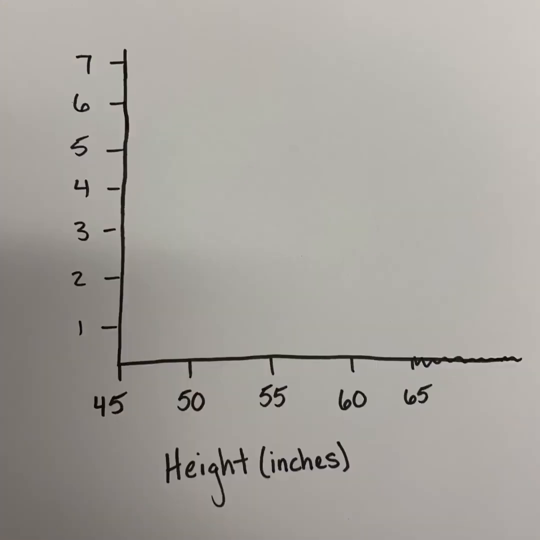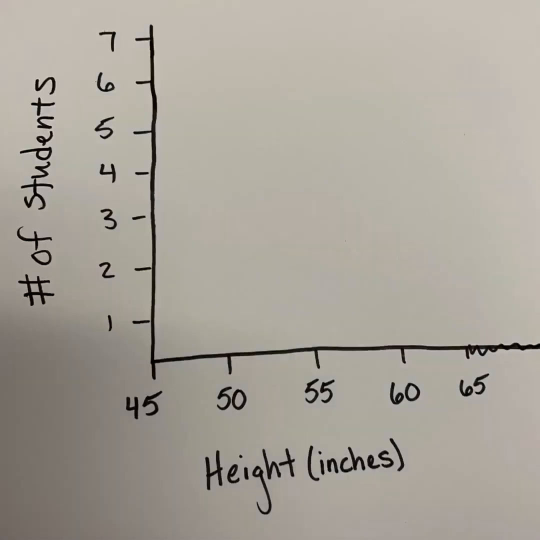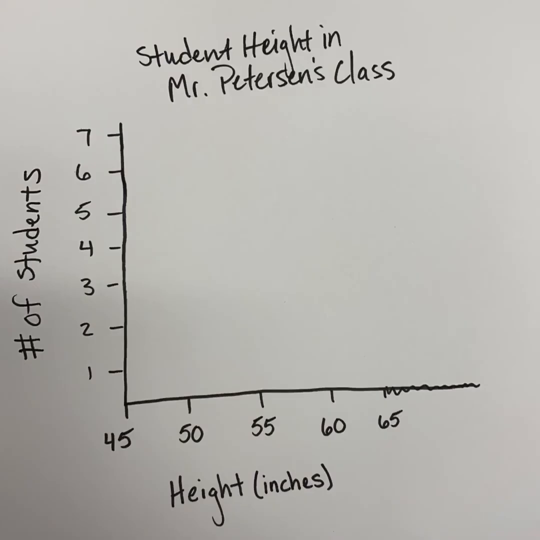Then we are going to add our numbers or our frequency of the data on the left-hand side. We're going to make sure to label our y-axis or our vertical axis, which is in this case the number of students. And then, of course, make sure that we put a label or a title to our graph. In this case, the student height in Mr. Peterson's class.